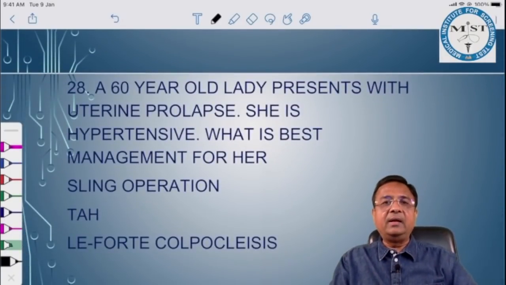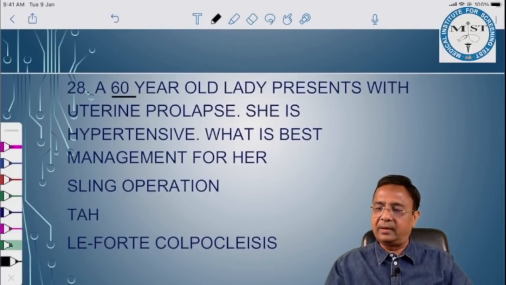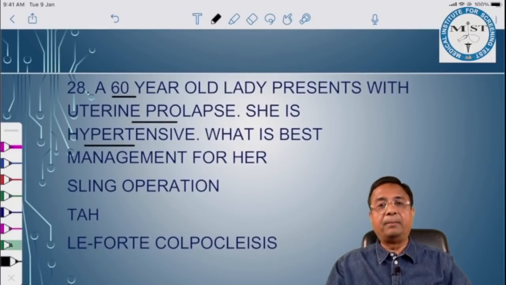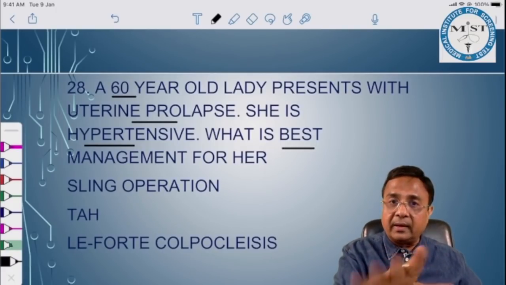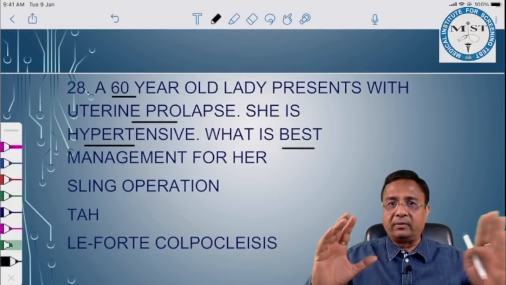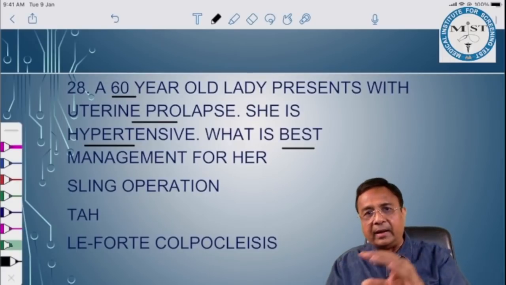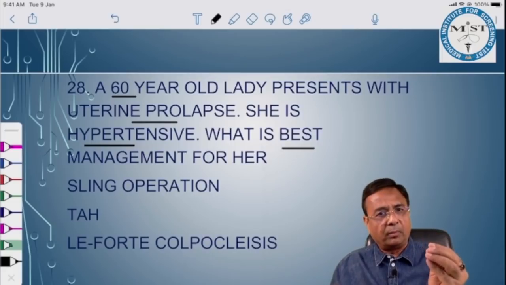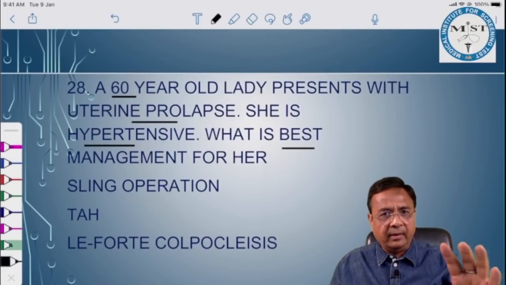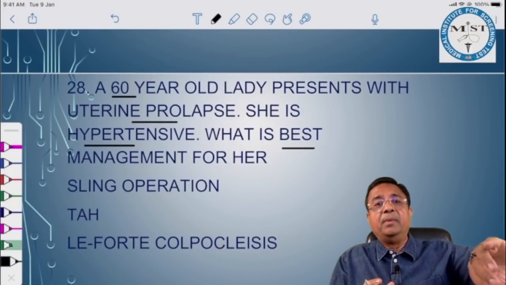Another question: a 60-year-old lady presents with uterine prolapse. She is hypertensive. What is the best management? Only thing written is prolapse. None of the students told me there was any excessive bleeding or irregular bleeding or any other thing for which a big gynecological surgery has to be done. Just prolapse, no other complaint. Hypertensive too. We don't want to enter into something major.